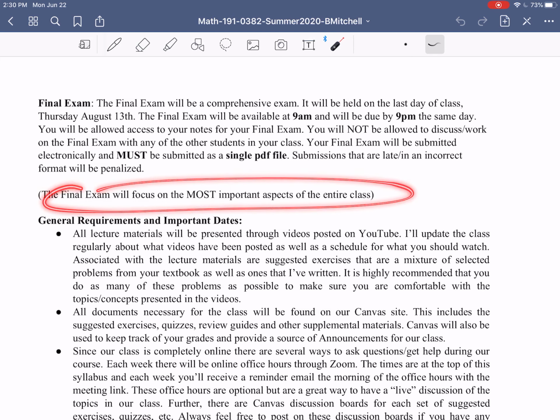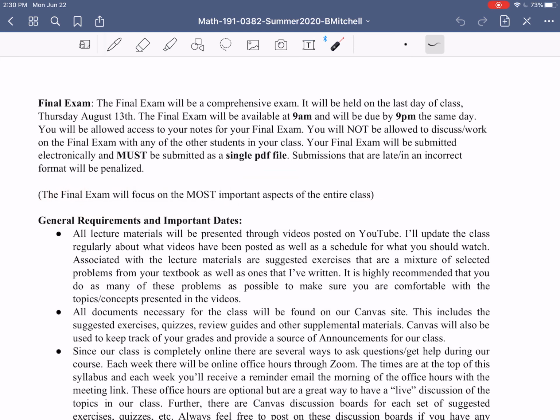The final exam really tries to wrap up all the most important aspects of the entire class. That's why if you do well on your final exam, it can replace your lowest exam score if that's beneficial for you. Because really the final exam goes back over and recaps all the major things.